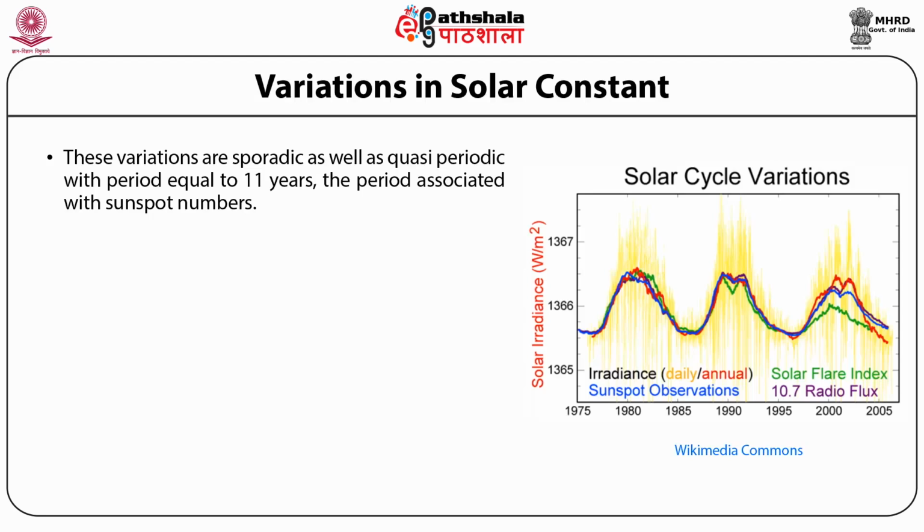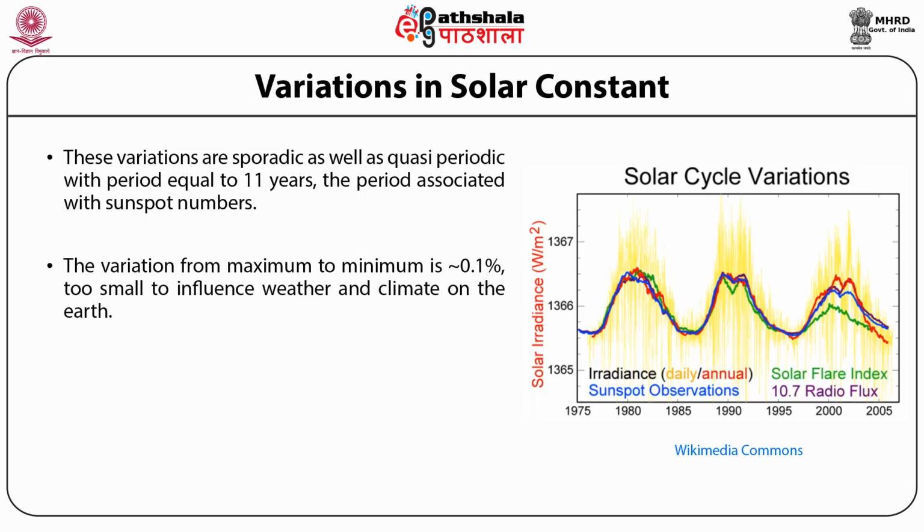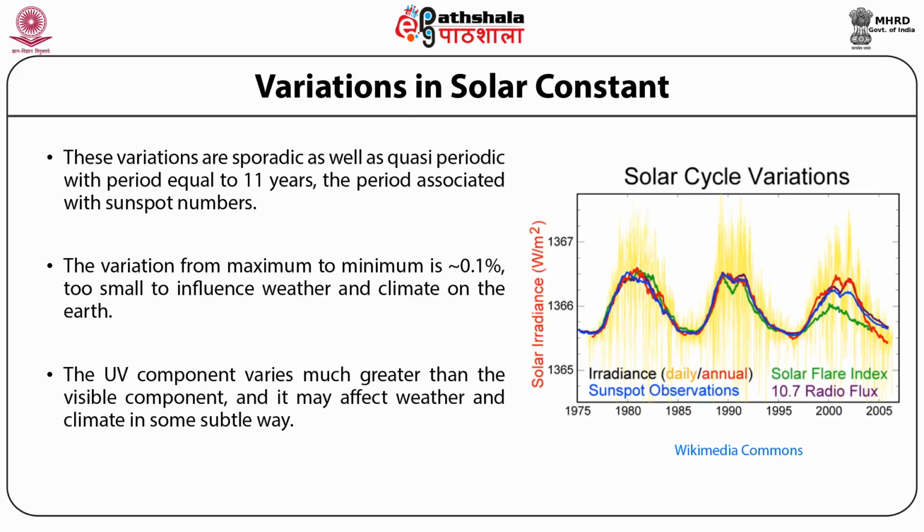These variations are sporadic as well as quasi-periodic, with a period equal to 11 years, the period associated with sunspot numbers. The variation from maximum to minimum is 0.1%, which is too small to influence weather and climate on the Earth. The UV component varies much more than the visible component, and it may affect weather and climate in some subtle way.